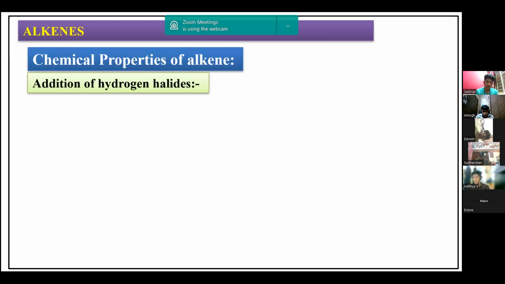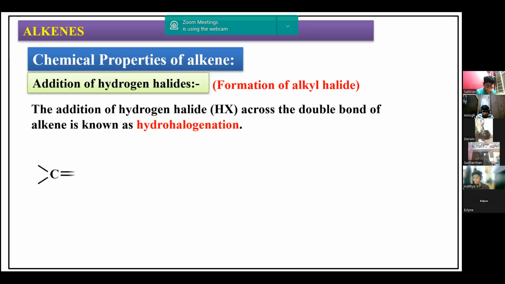This is very important. Addition of hydrogen halides, formation of alkyl halide. Say when a carbon-carbon double bond is there, if I add HX to this, hydrogen will add to one of the carbon atoms, halogen will add to one of the carbon atoms. We call it hydrohalogenation. Just now we have seen dehydrohalogenation. It is addition of HX.